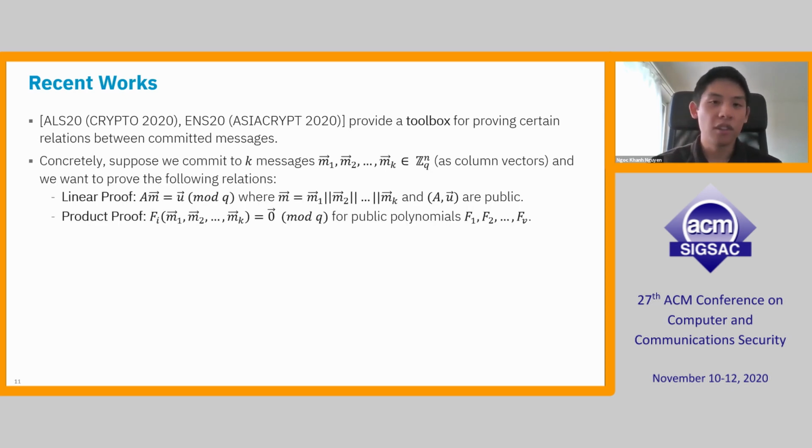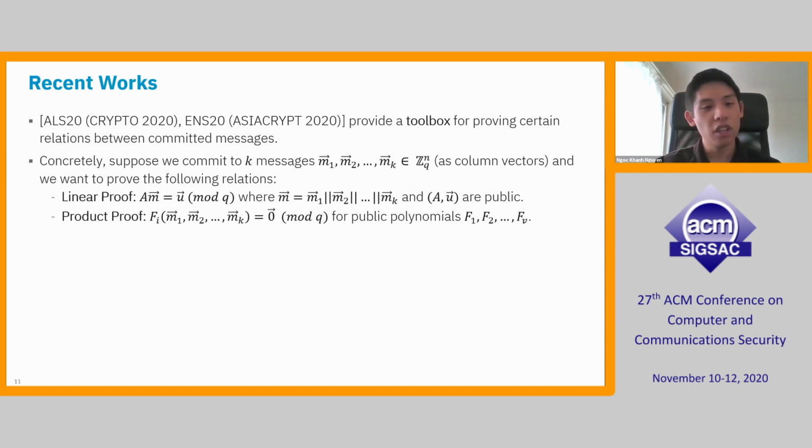So suppose we commit to some k messages, M1, M2, up to MK, and then we want to prove certain relations. Okay, so we split them into two. First we have the linear relations. For example, you want to show that M1 plus M2 is equal to M3. Then all these types of relations can be captured by a matrix A and the vector U, and you would prove that AM is equal to U, where M is the concatenation of the messages and A and U are